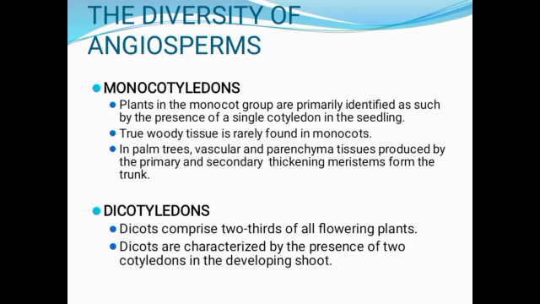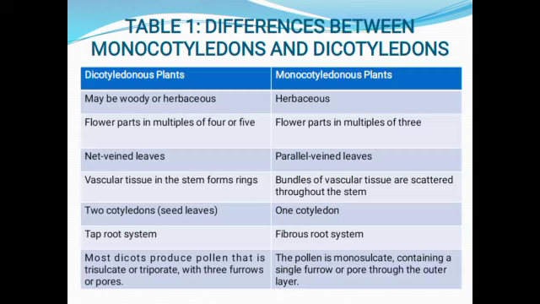Angiosperms are composed of the monocotyledons and the dicotyledons. Plants in the monocot group are primarily identified as such by the presence of a single cotyledon in the seedling. Dicots comprise 2/3 of all flowering plants. That is, they are more abundant than monocots. They are characterized by the presence of 2 cotyledons in the developing shoot.